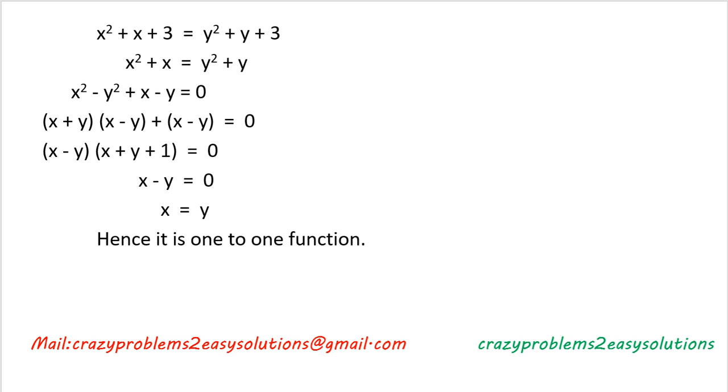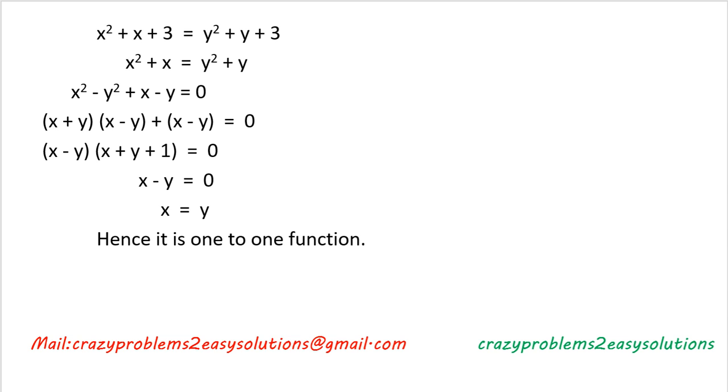Here x minus y is common, taken outside, and the remaining is x plus y plus 1. So x minus y into x plus y plus 1 equal to 0, then x minus y equal to 0 by x plus y plus 1.